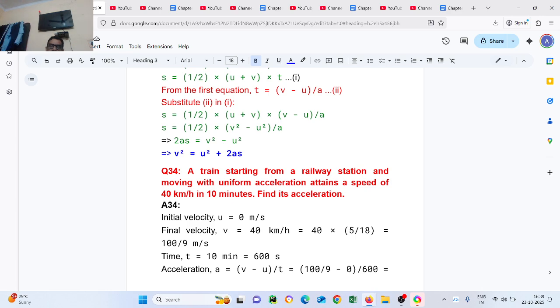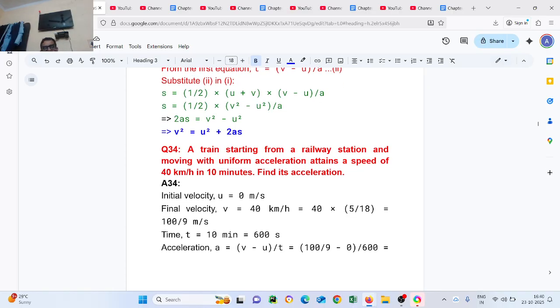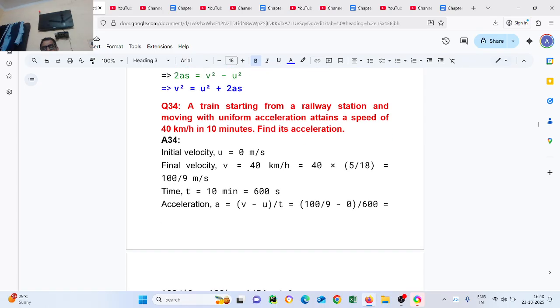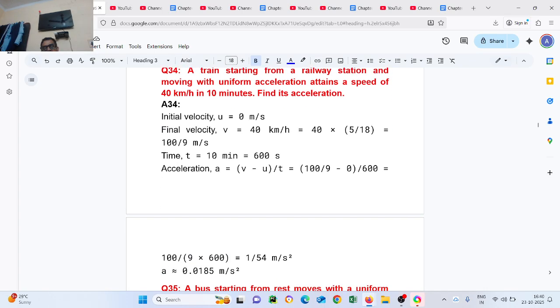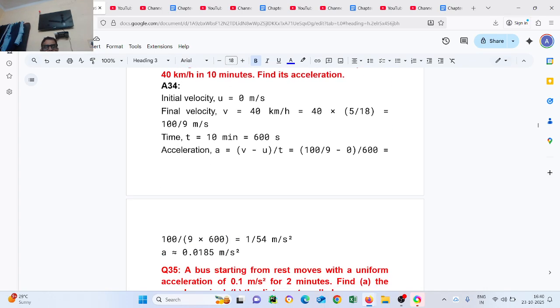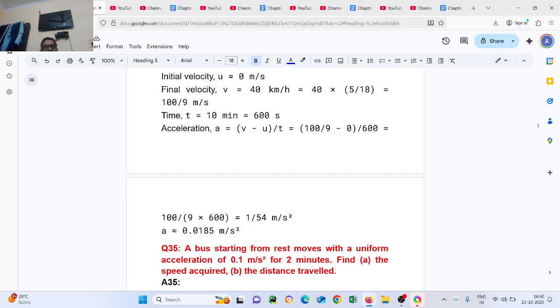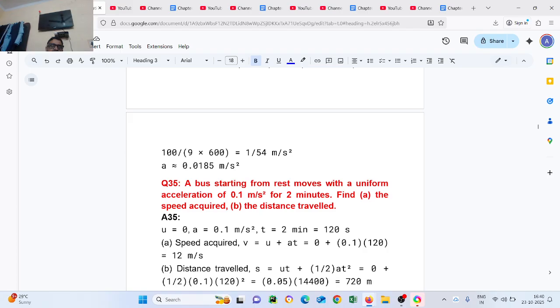If we change into meter per second, 48 multiplied by 5 by 18 equals 100 upon 9 meter per second. Time t equals 10 minutes equals 600 seconds. Acceleration a equals v minus u upon t, equals 100 upon 9 upon 600, equals 1 upon 54 meter per second square, equals 0.0185 meter per second square.